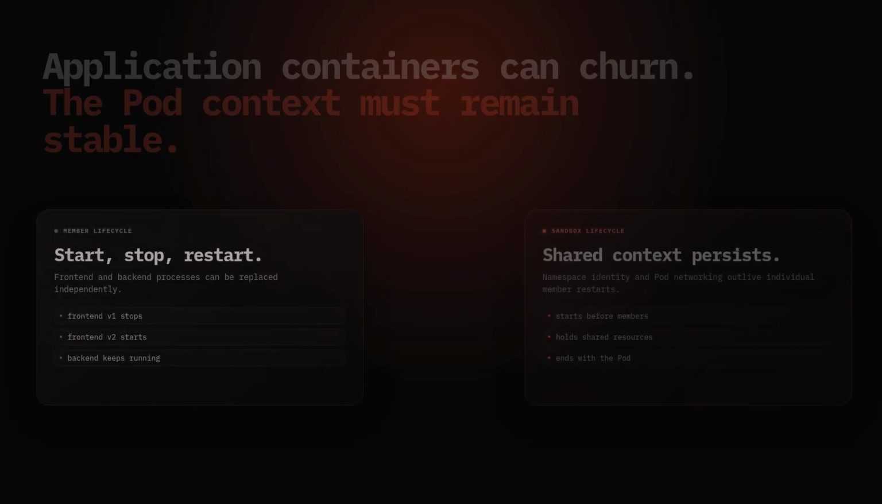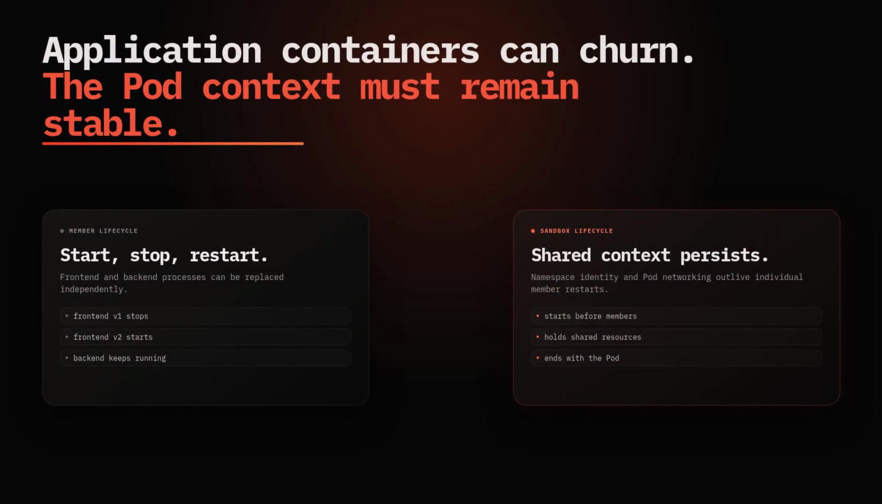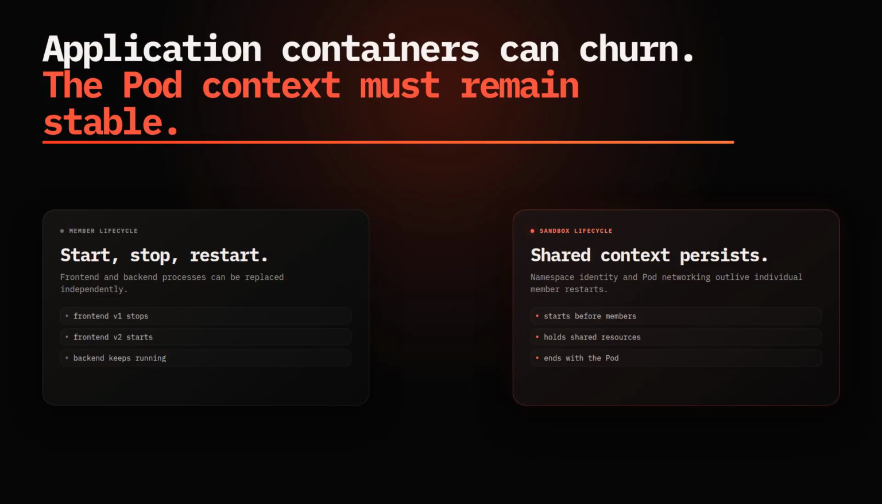Why keep a stable sandbox at all? Application containers restart. If this shared namespace were owned only by whichever application happened to start first, replacing that container could also destroy the pod's network identity. A sandbox starts first, remains while members come and go, and releases shared resources when the pod sandbox ends.